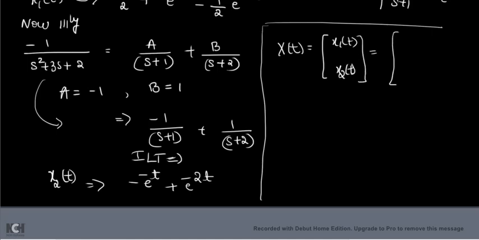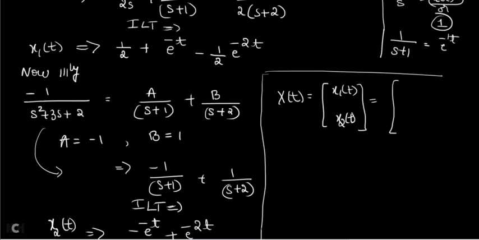So what is the answer for x1 of t? You got 1 by 2 plus e power minus t minus 1 by 2 e power minus 2t.